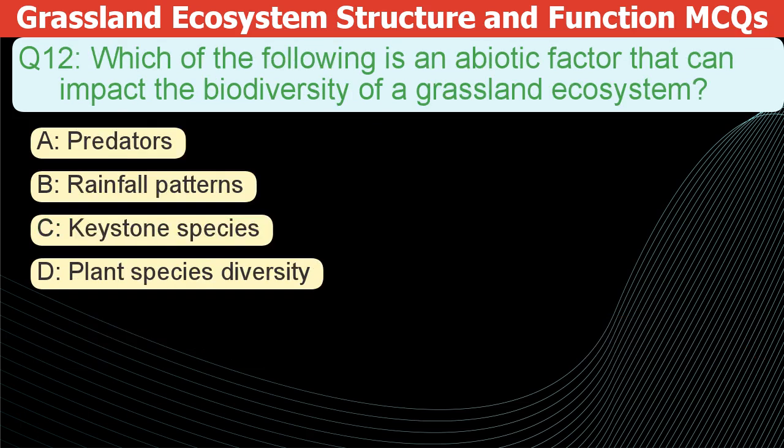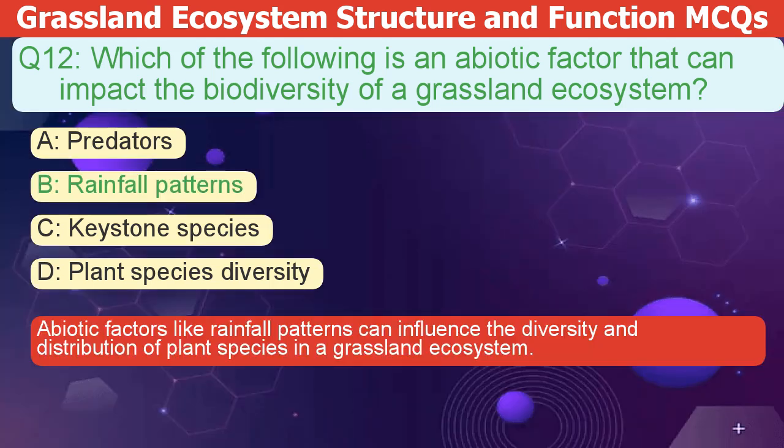Which of the following is an abiotic factor impacting grassland biodiversity? A. Predators. B. Rainfall patterns. C. Keystone species. D. Plant species diversity. The correct answer is B. Abiotic factors, like rainfall patterns, can influence the diversity and distribution of plant species in a grassland ecosystem.